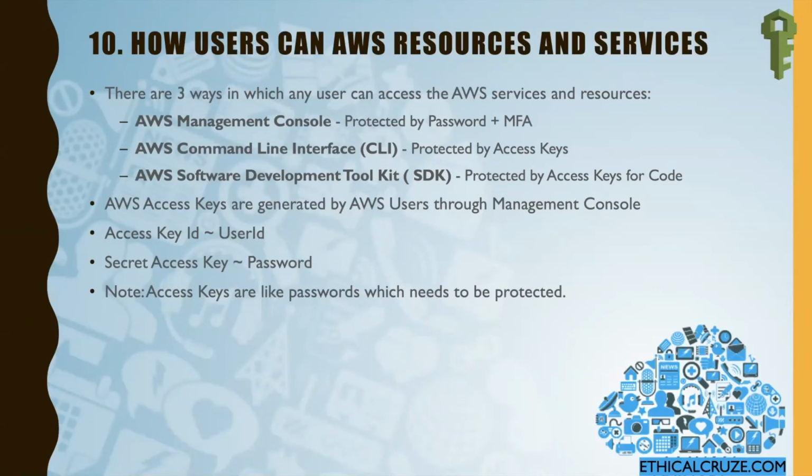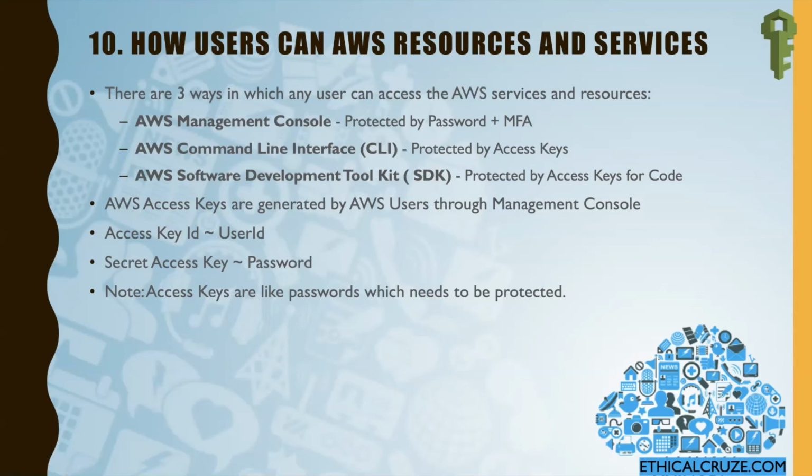So what are access keys? Access keys are generated by the AWS root user, or an IAM user can also generate them through the management console. You can take it this way: your access key ID is just like your user ID, and your secret access key is just like your password. So the command line interface and SDK are protected by access keys, which are just like a password for them. And like your password, you should not share your access keys with anyone.